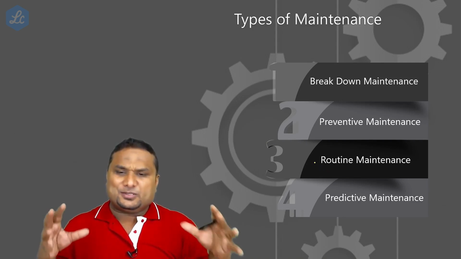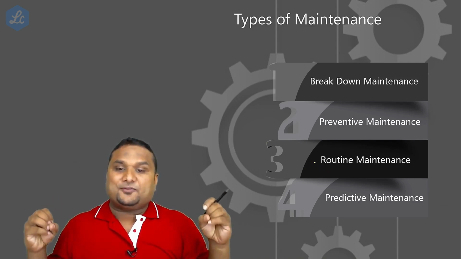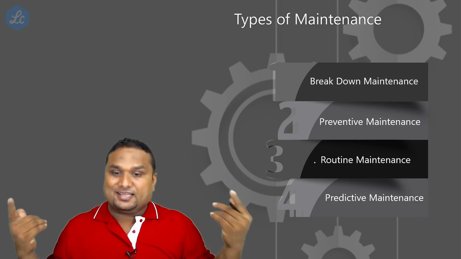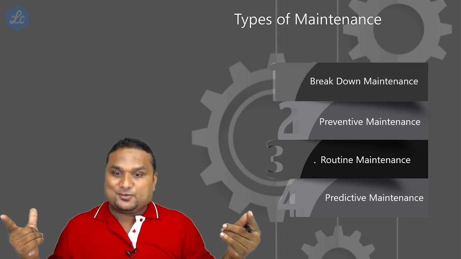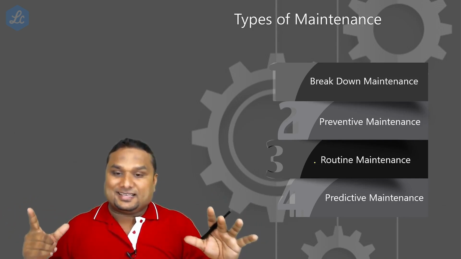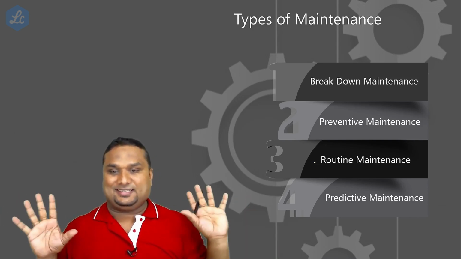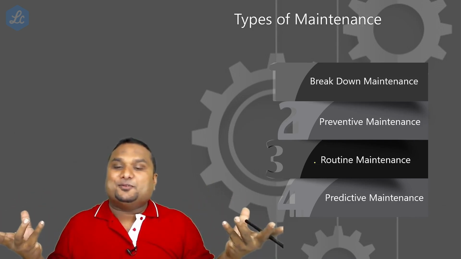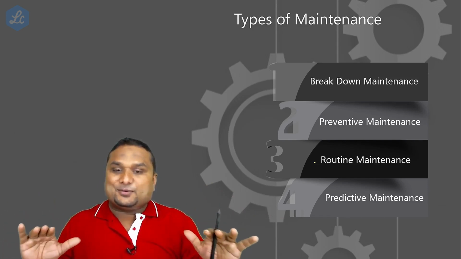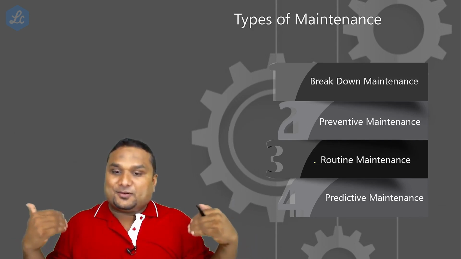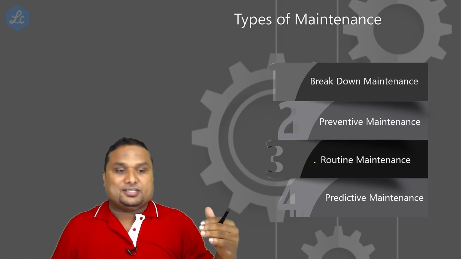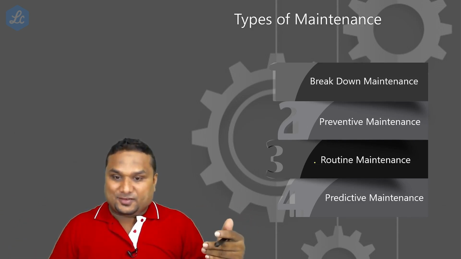And the third one is routine maintenance. Routine means you are doing it in a routine. That means after every 3000 kilometers you are changing the engine oil of your bike. That is your routine maintenance. Every day your mom or someone in your home cleans your house. It's a routine maintenance, because we are cleaning our house to maintain it in such a way. You are changing the chain of your bike after 15,000 kilometers.